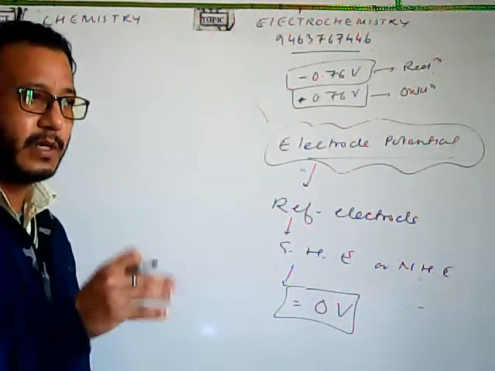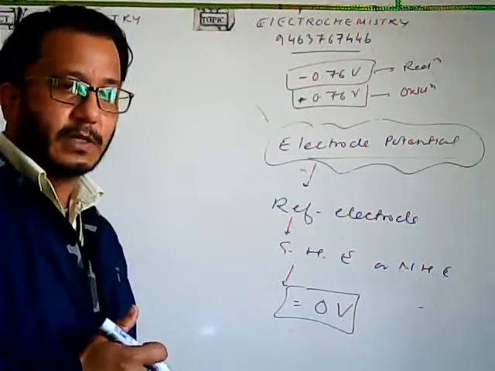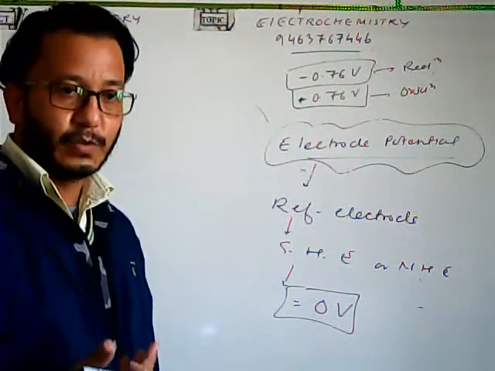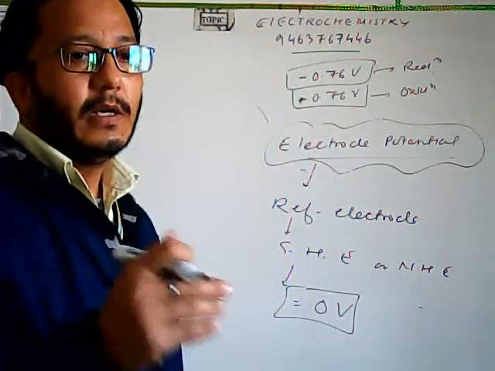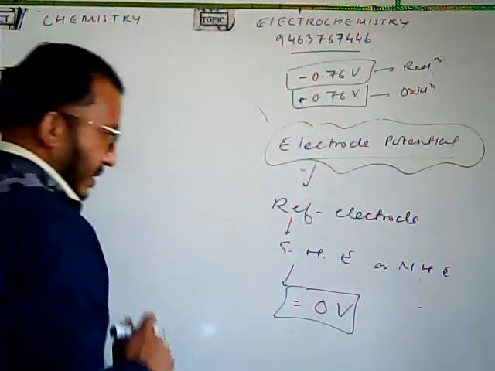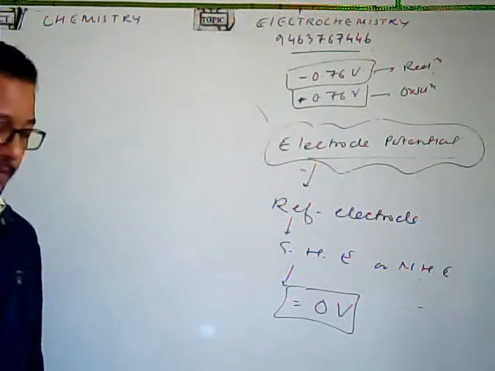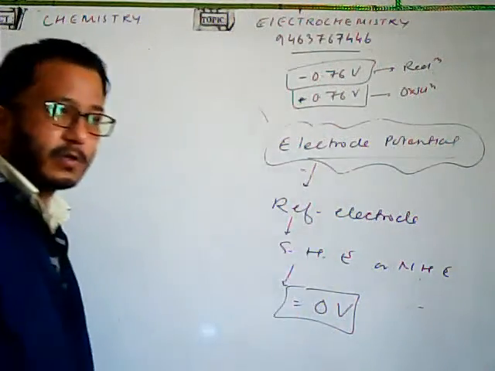It's only the same; the formula which you have used will decide whether you are finding out the oxidation potential or the reduction potential. Fine. So let's see how we can find out. I'm not giving you the description, but I will let you know कैसा होता है.